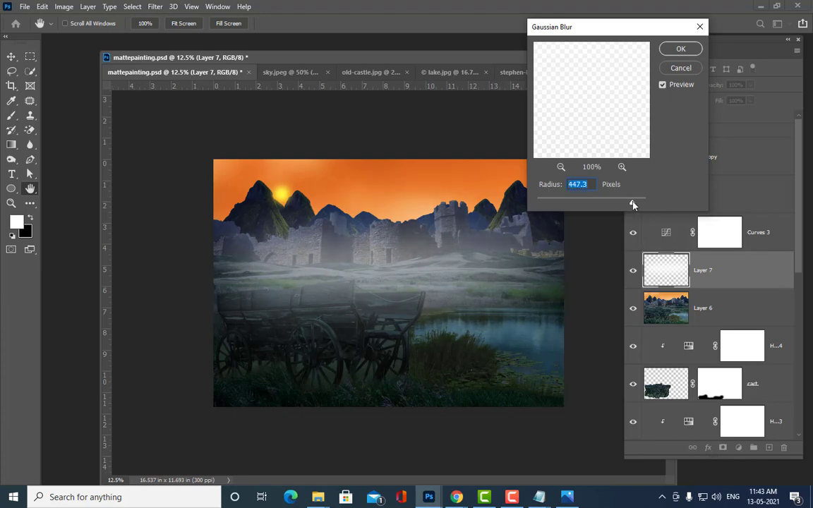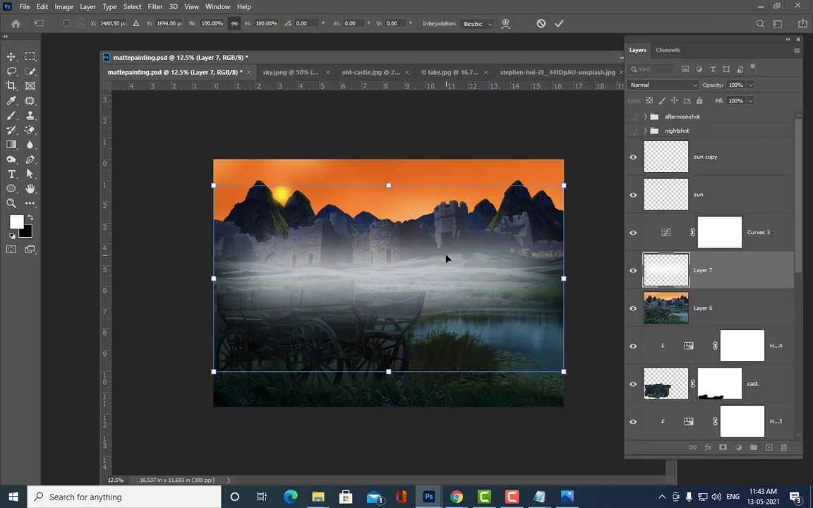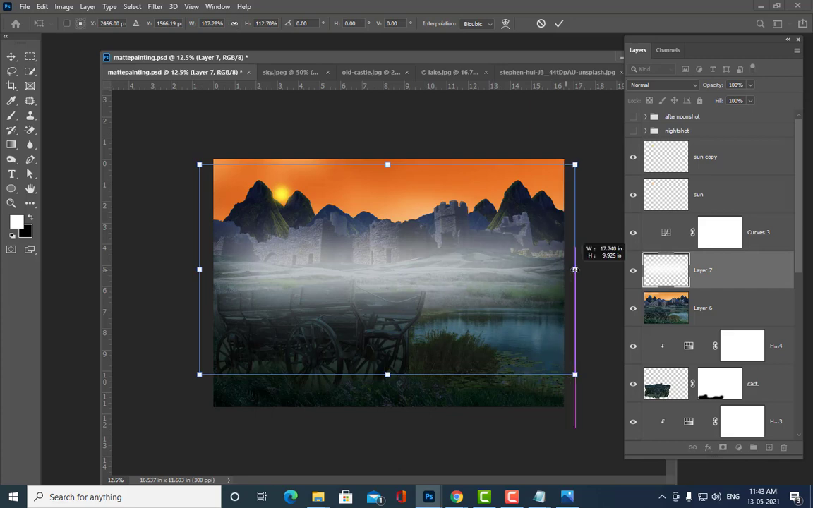Okay, see, the fog is mild actually. We should not keep very heavy fog. Heavy fog is not going to be nice. It should be mild, something like this. And if you want it to be more intense, we can keep it like this, make it a little bit big so that it covers the entire image, or at least some portion of the image.